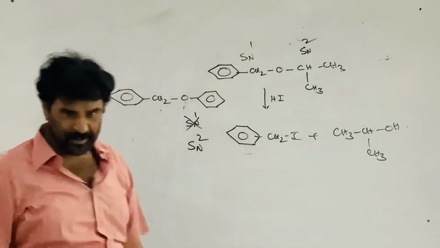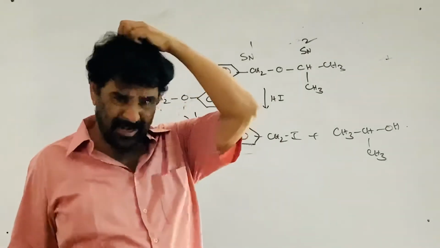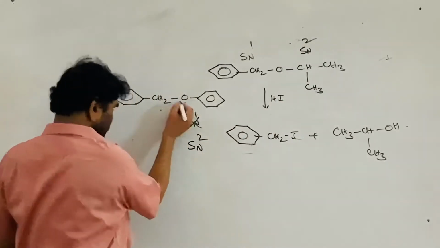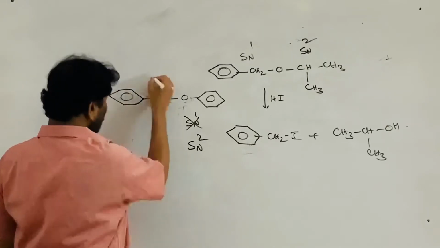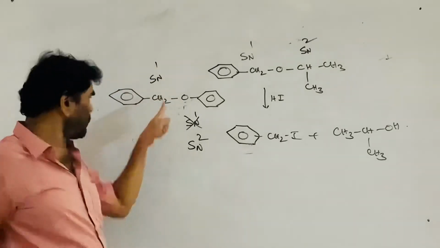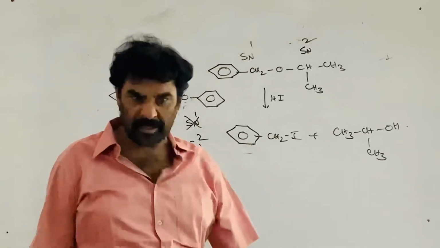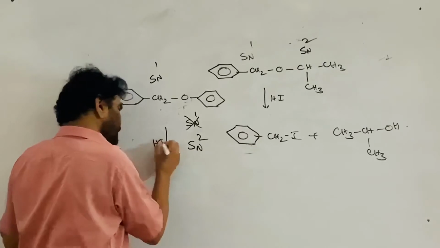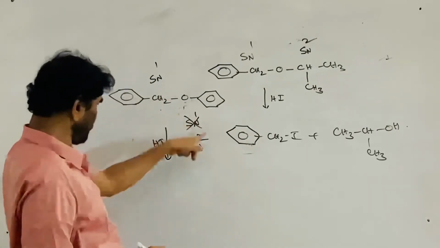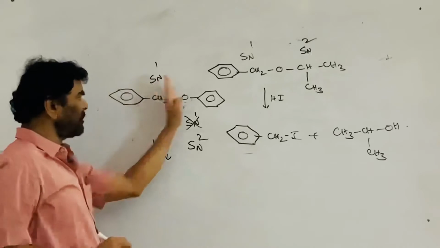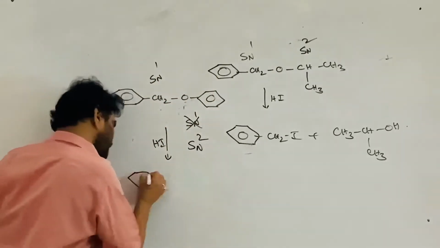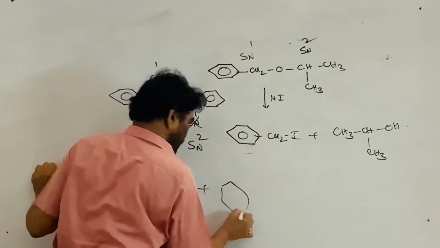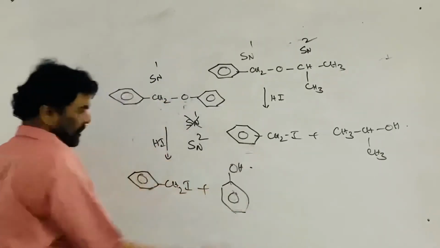Nucleophile cannot approach. Aryl halides under normal conditions do not take part in nucleophilic substitution reactions. Whereas here, this is a benzyl carbocation, which is more stable, right? So SN1 is possible. If it is treated with HI, it goes by the SN1 route. So this is converted to benzyl iodide, and this is converted to phenol.